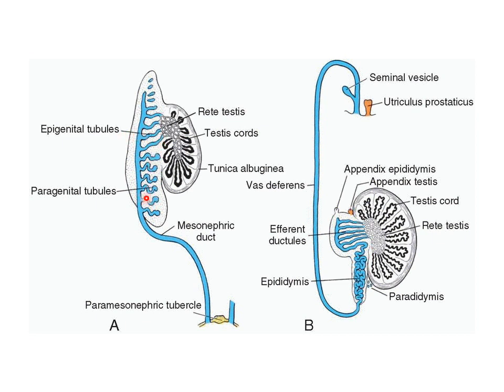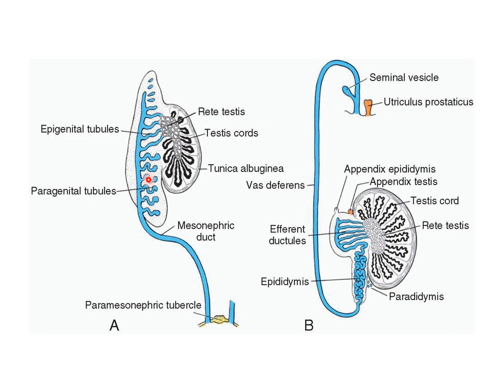Now, the persisting mesonephric tubules can be divided into two groups, as I have told you: the epigenital tubules, which are located opposite the hilum of developing testes, and the paragenital tubules, which are located near the caudal pole of the testes.